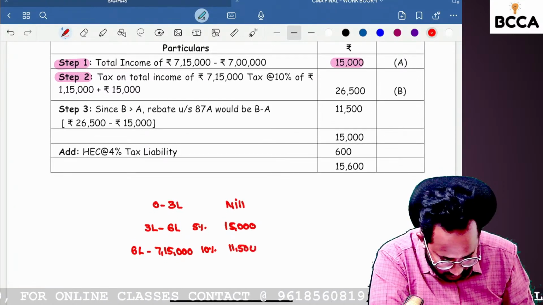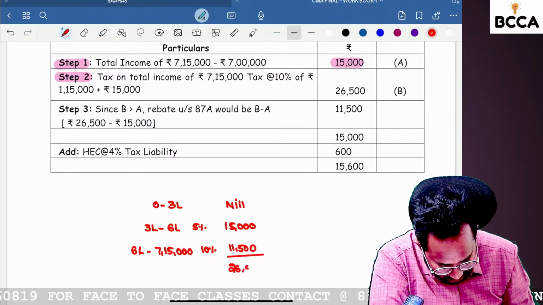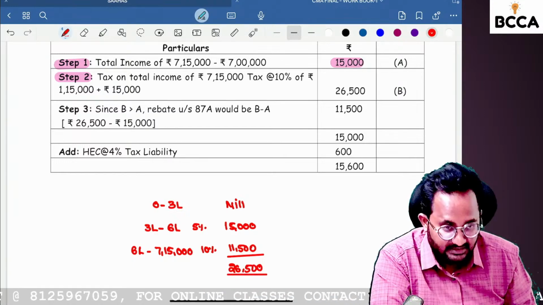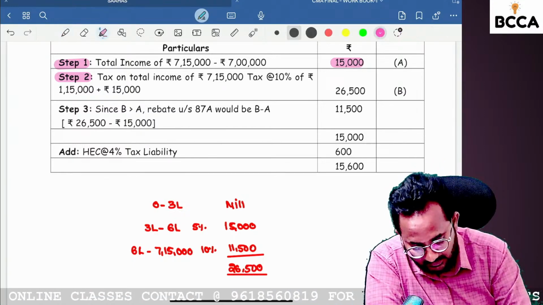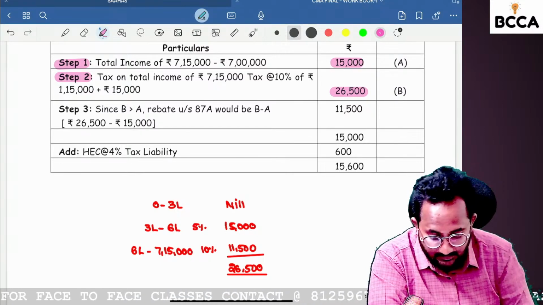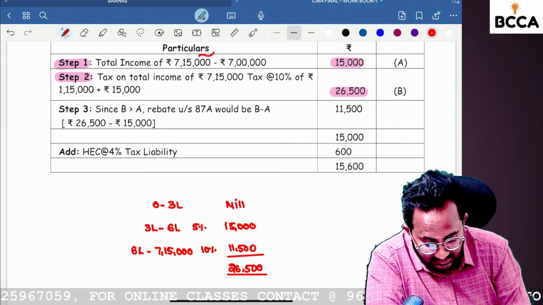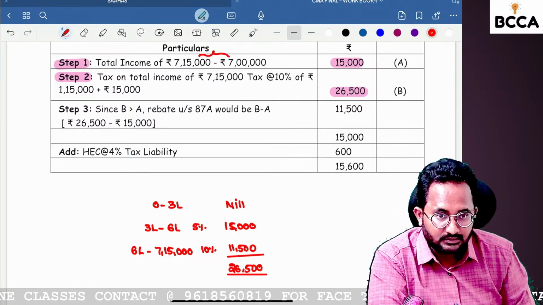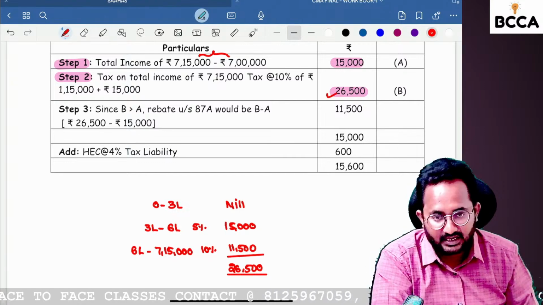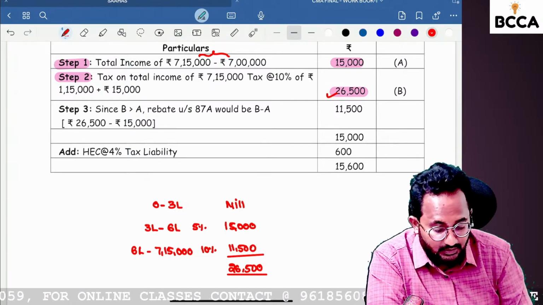11,000. So total this 26,500. If you calculate the income tax liability only, no need to add the health and education cess also. Can you tell me how much you will get? 26,500. Okay, please compare step 1 and step 2. So you have additional income of only 15,000, but you have to pay taxes of 26,500. So in this situation, what is the excess amount?